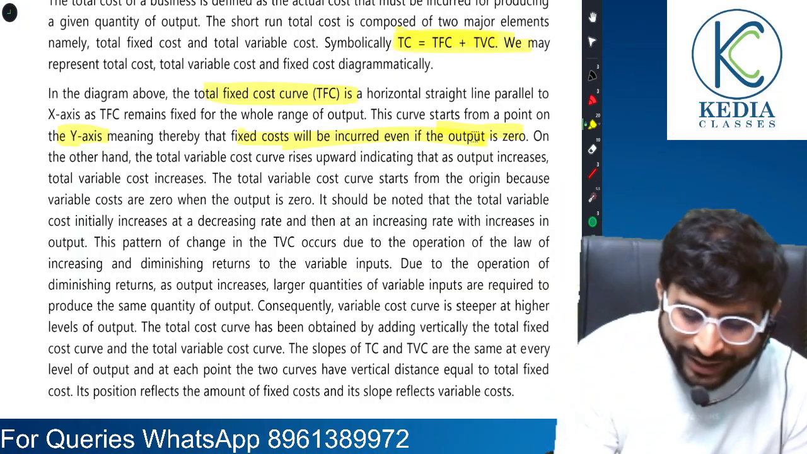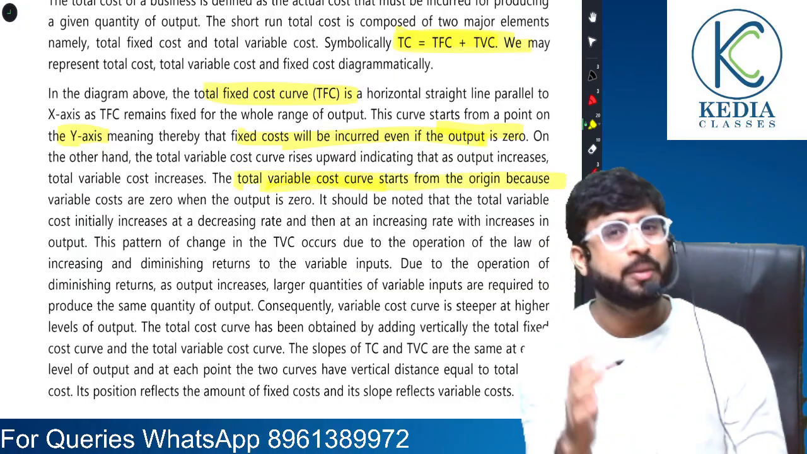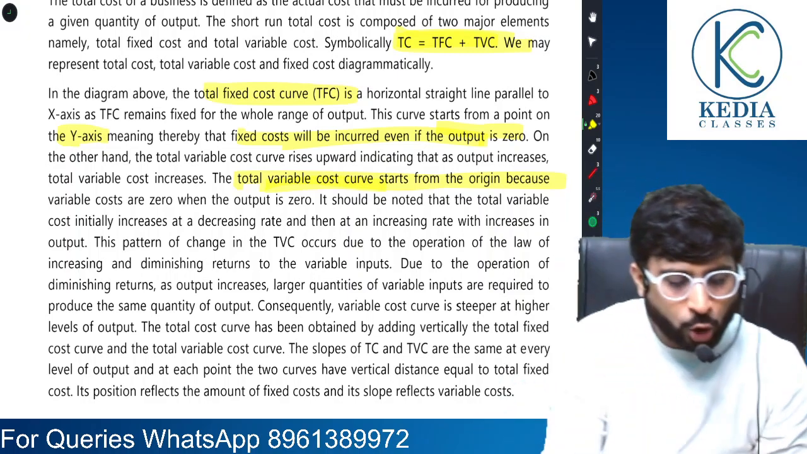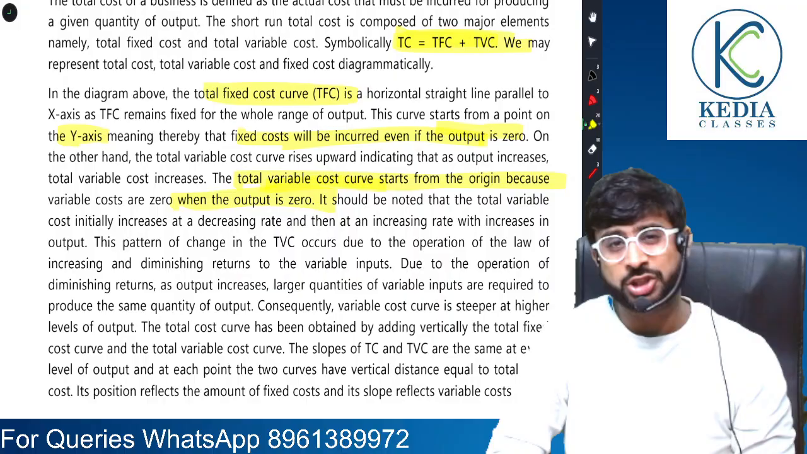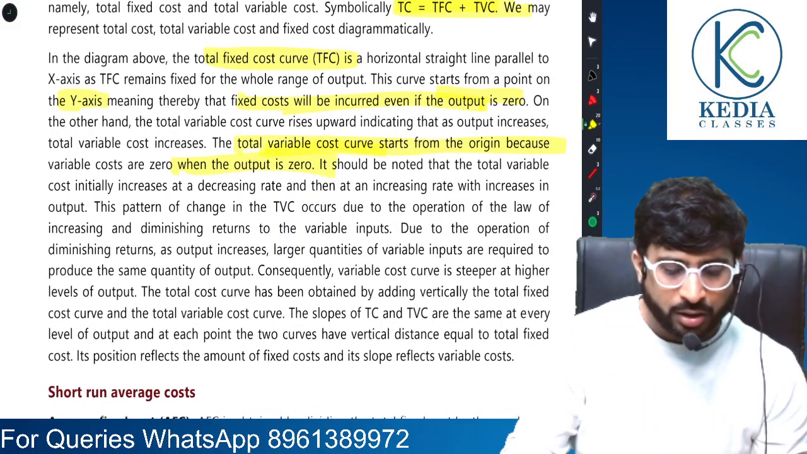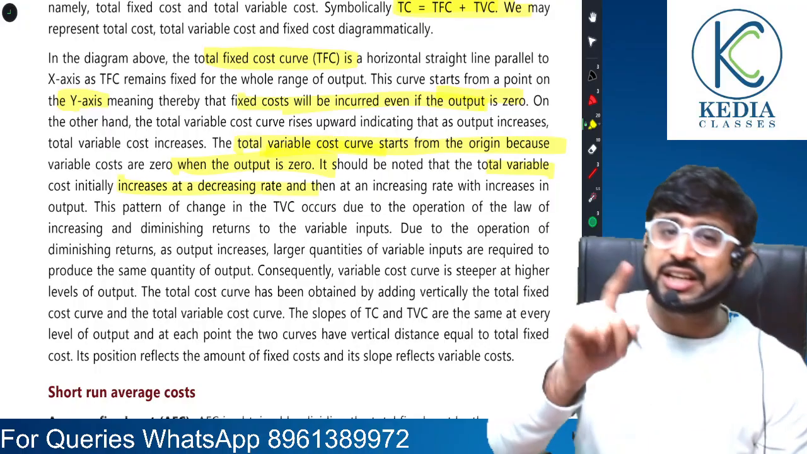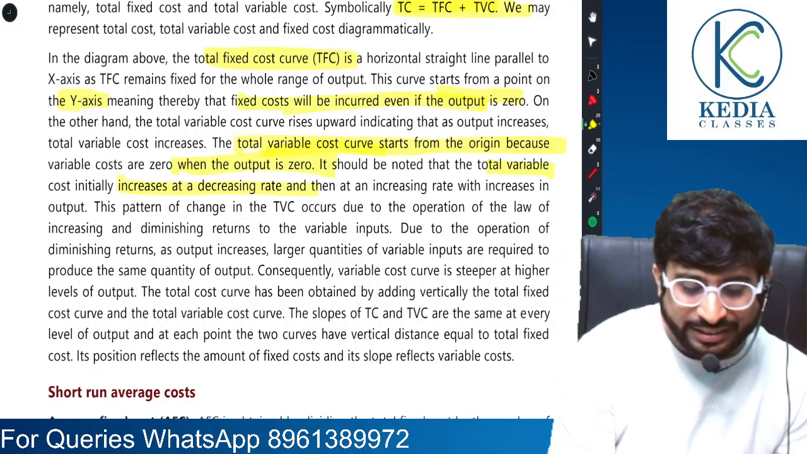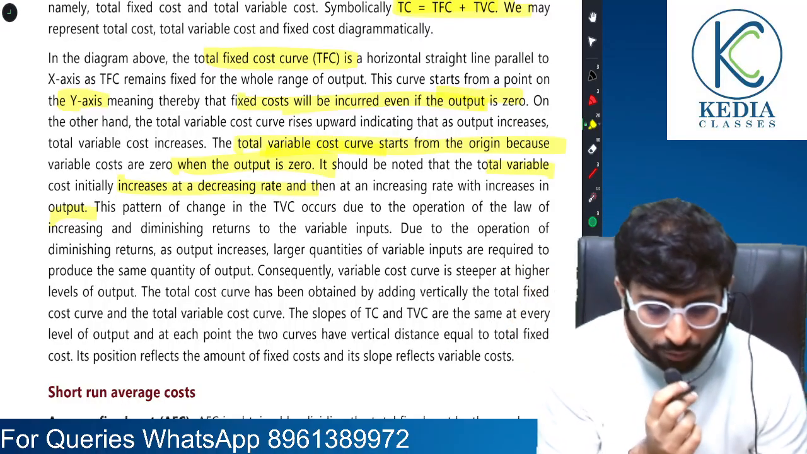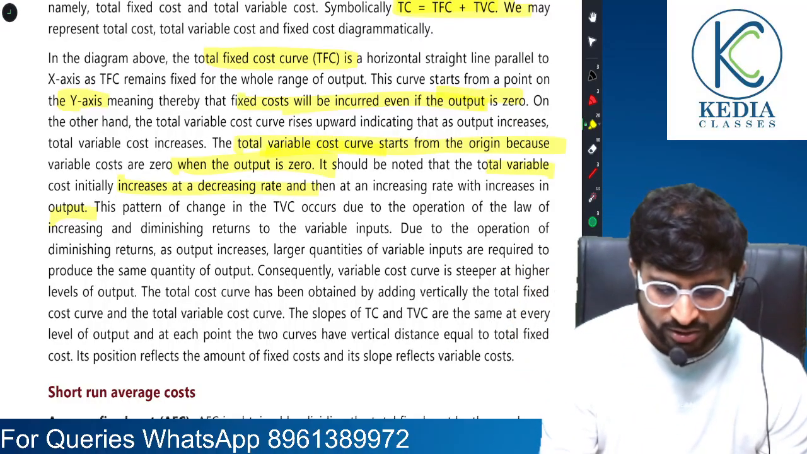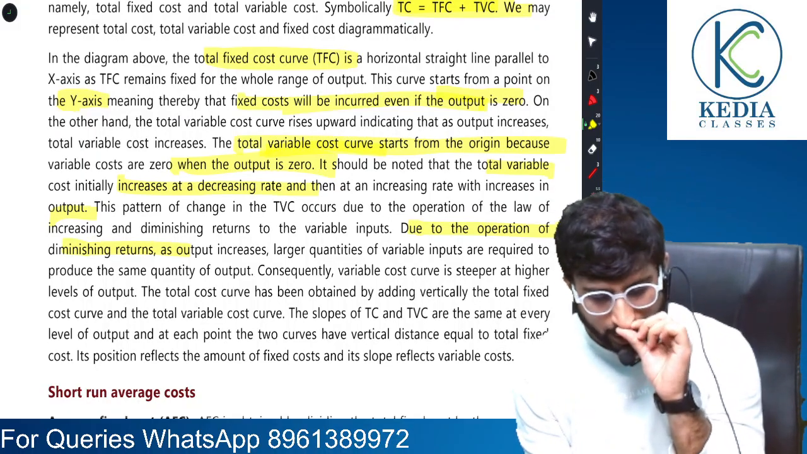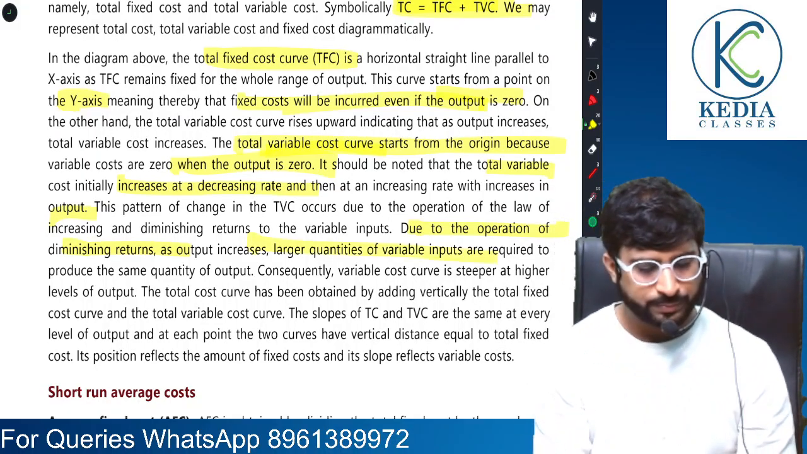Understood, sir? And why does total variable cost start from the origin? Because if nothing is produced, you will not buy raw materials, and therefore total variable cost will be 0. So total variable cost starts from the origin. Now, TVC increases at a decreasing rate and then increases at an increasing rate. Why? Because of the law of variable proportion. It talks about the operation of diminishing returns and increasing returns, which we studied under the law of variable proportion.